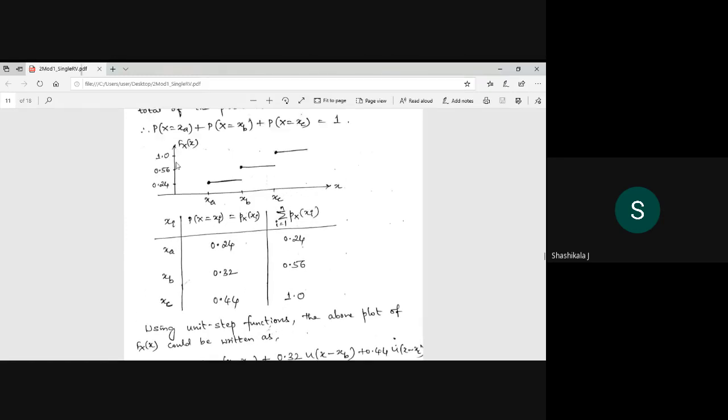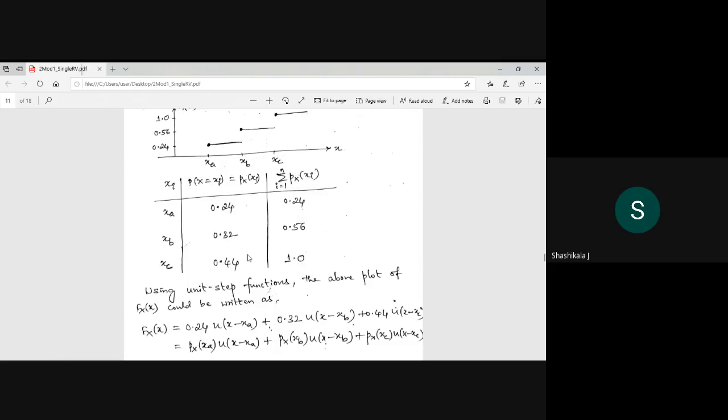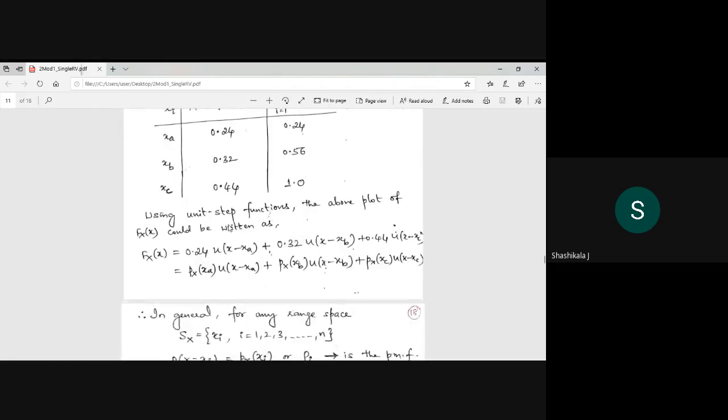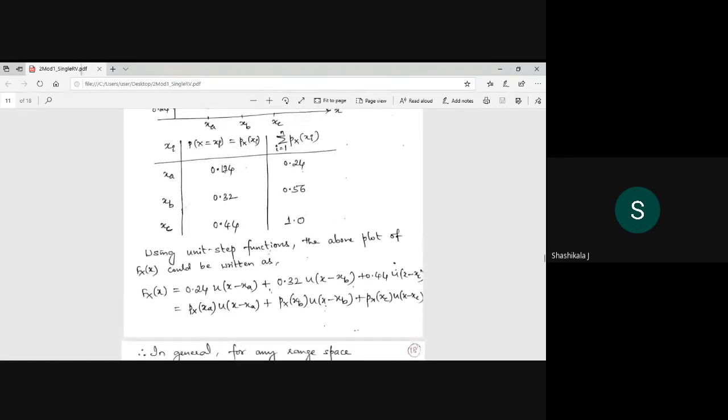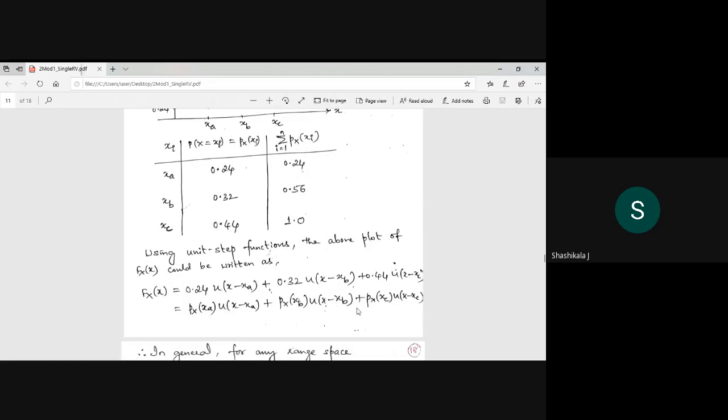Okay, so now I have to draw this. My probability varies on the y-axis as 0.24, 0.56 and 1. At xa you have to define 0.24, and at xb it is 0.56, but the step at xb is only 0.32. Please note that for writing the unit step function, you have to take this probability, not this. That is probability of xa into u of x minus xa, probability of xb into u of x minus xb, and probability of xc into u of x minus xc.